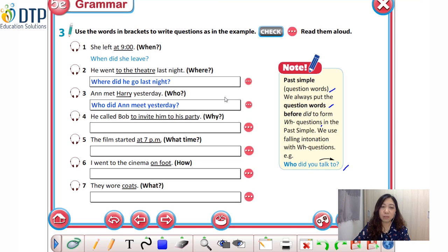Now let's do number 4 together. He called Bob to invite him to his party. Why? So how do you make the question for number 4, class? Okay, very good. The answer is, Why did he call Bob? Why did he call Bob?